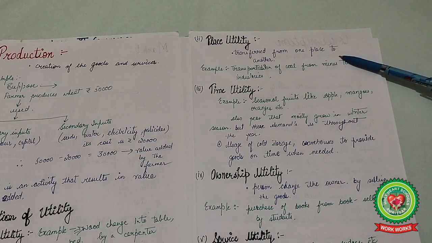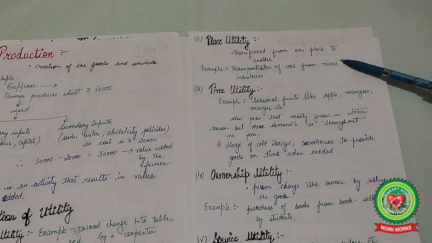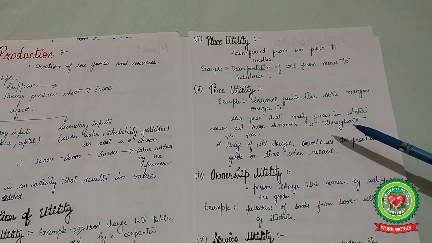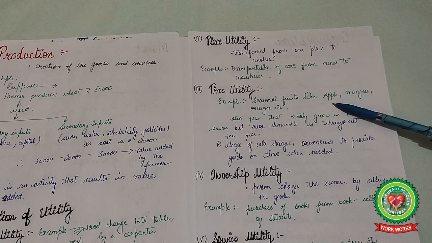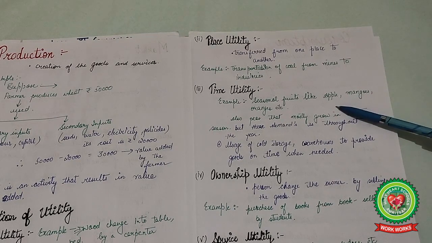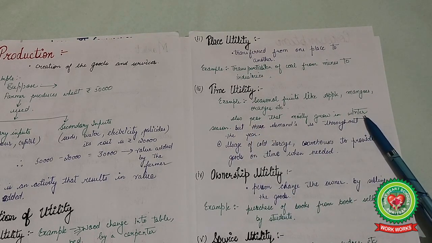In production, the second utility is place utility, which is to be created. Next, the third utility is time utility. Time utility means seasonal fruits like apples, mangoes, and oranges grow in their particular season. Likewise, peas mostly grow in the winter season, but they are demanded throughout the year.